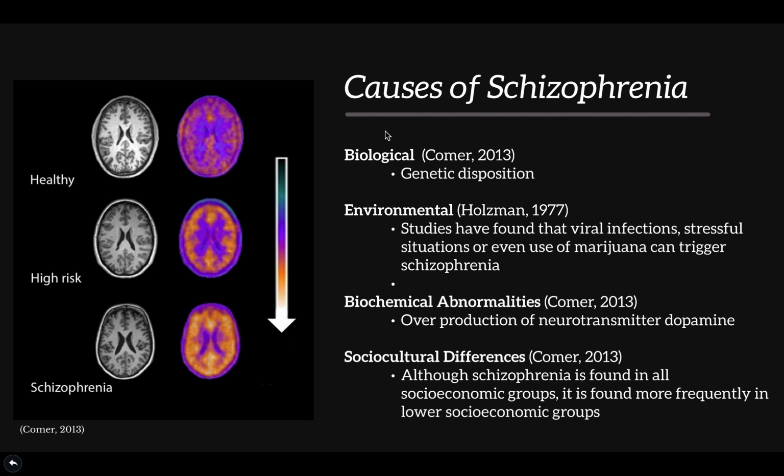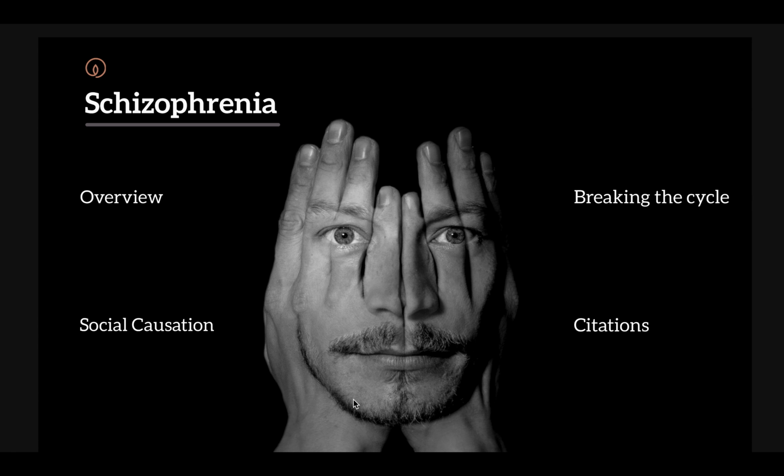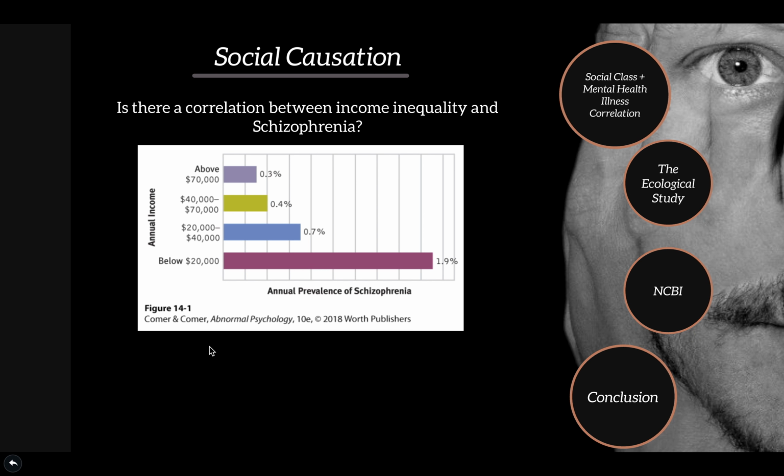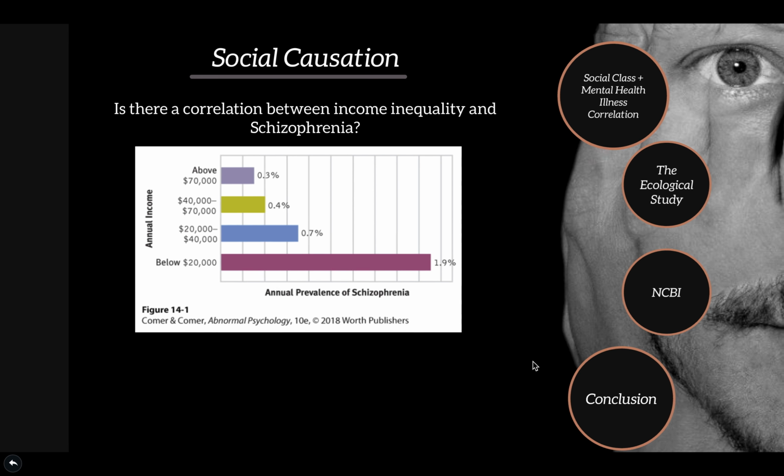There are 4 main causes of schizophrenia: biological, environmental, biochemical abnormalities, and sociocultural differences. These 3 are important to take note of, but I'm fixating on this one because I'm much interested to see heightened rates of schizophrenia in different socioeconomic groups. So, as you can see in this infographic, as annual income decreases to below $20,000, the rate of annual prevalence of schizophrenia increases. So I looked at a few different studies to explore why.